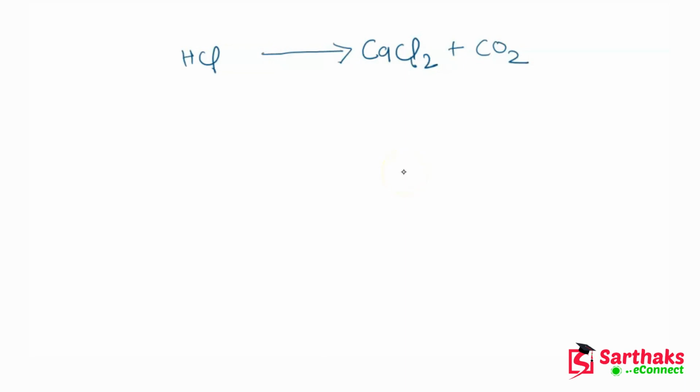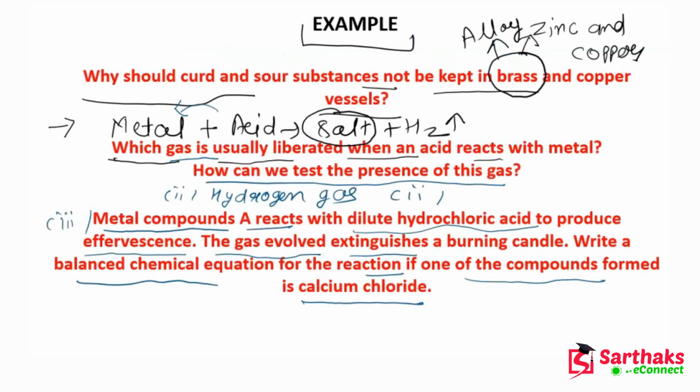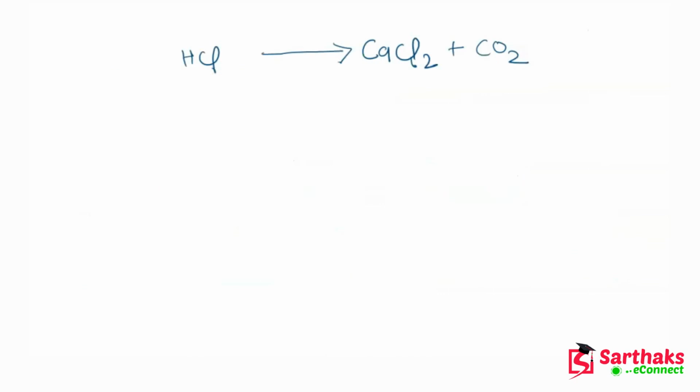It is also used in fire extinguishers because it extinguishes the fire. So that's why carbon dioxide will also be a product of this reaction. Now it is saying that metal compound A reacts with HCl. So what should this metal compound be?